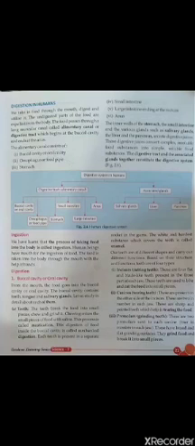Firstly we will discuss your ingestion process. As we have already discussed, there are mainly 5 steps in the nutrition in animals, that is your ingestion, digestion, absorption, assimilation, and egestion. So we will discuss all these steps one by one, and we will see how digestion takes place.